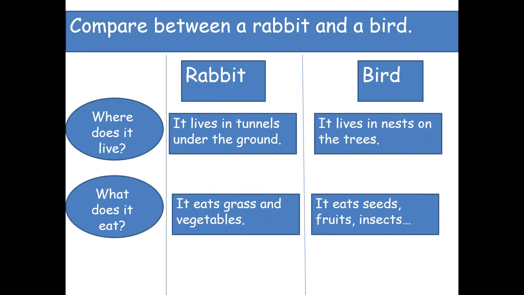If you are careful with me, you are going to notice that I'm using the word while. This is used to compare, to say the difference between the two things I am comparing. Here I am comparing the rabbit and the bird. So I will say the rabbit lives in tunnels under the ground while the bird lives in nests on the trees. The rabbit eats grass and vegetables while the bird eats seeds, fruits, and insects.